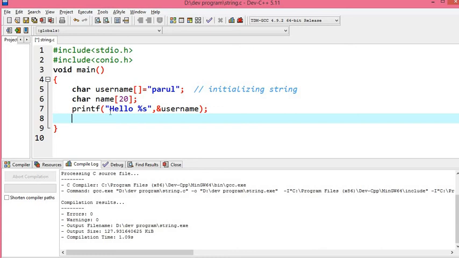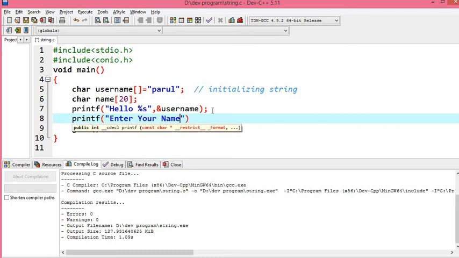There are two ways to take input as a string from the user. The first one is you can use the gets method. First of all let me put one message: printf, enter your name. Then gets.